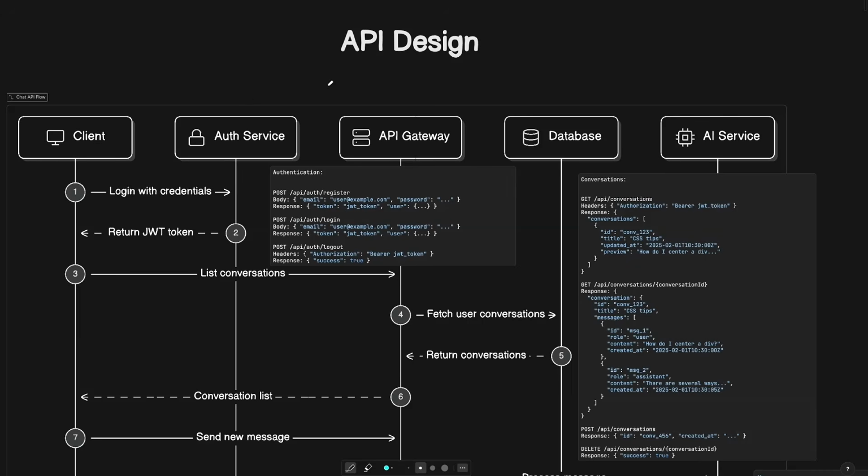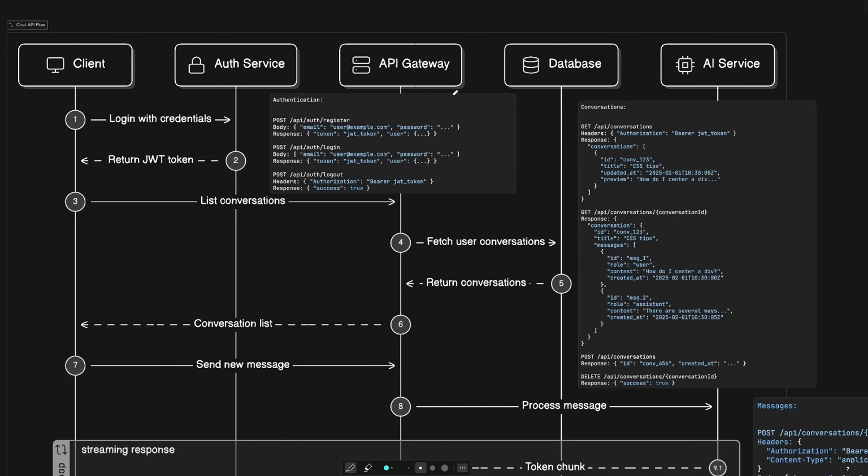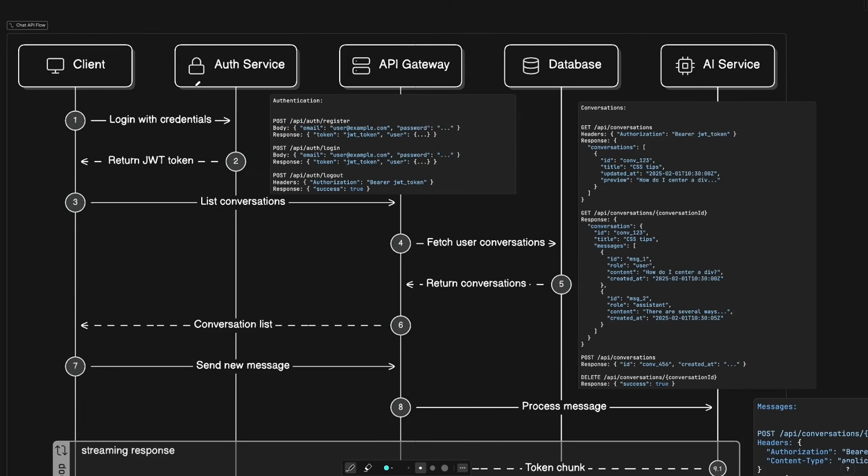And for that, we need to move on to the API design and think about what will be the endpoints and how will we expose these functionalities to the client. We'll go with a simple RESTful architecture here because there is no specific need for having GraphQL for any of these services. Let's start with the authentication flow, which is handled by the auth service.